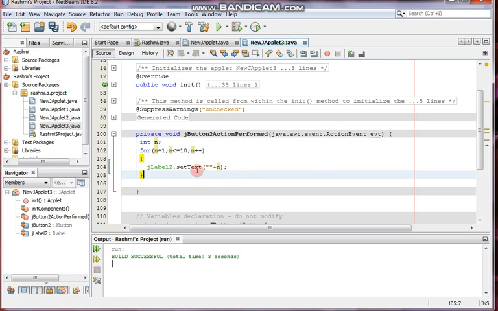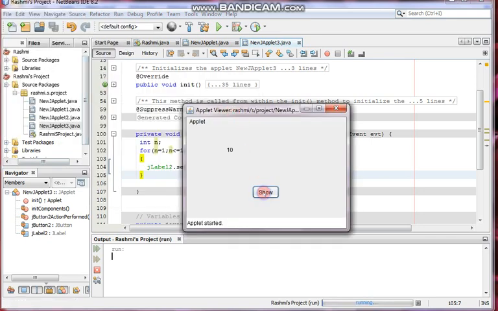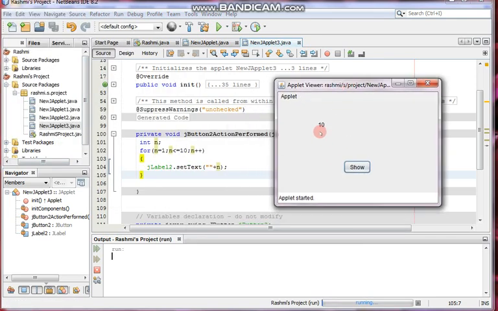Now let's check. Still the program is not done, but let's check how the result is coming. It is compiling at present. So let it get done. Then check what it is showing, students. It is showing 10. Why? Because actually it is printing 1 to 10, but as 10 is the last one, it is showing the 10 and the others are getting overlapped. It gets overwritten. 1, 2, 3, 4, all get behind it.